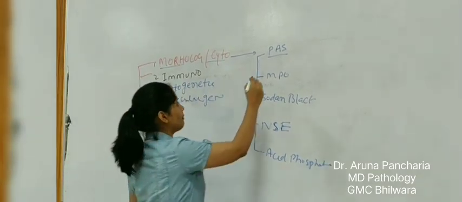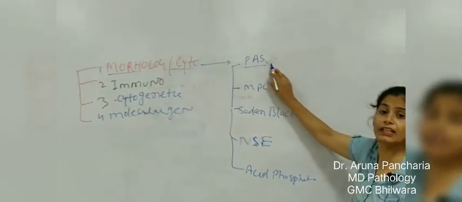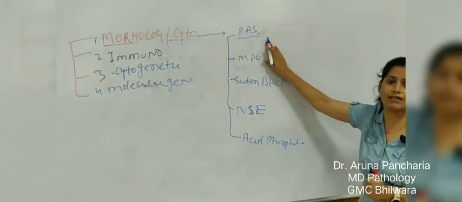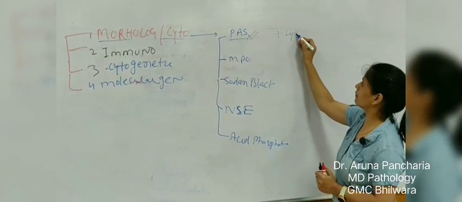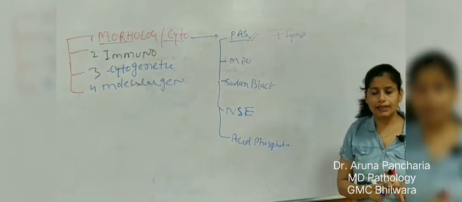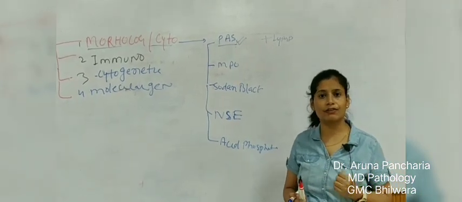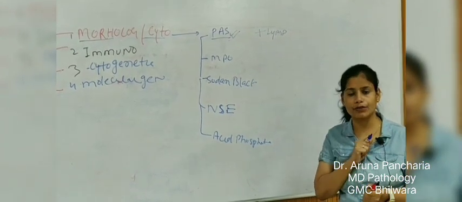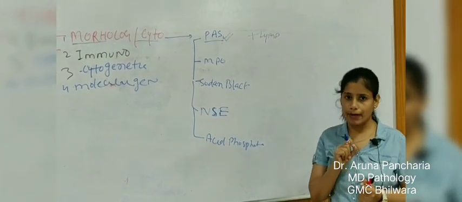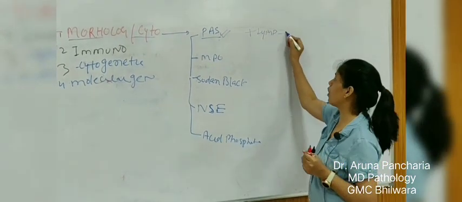PAS is specific for lymphoid leukemia, meaning the lymphoblasts are PAS positive. Lymphoblasts are lymphoid, but a few AML also, like in the FAB classification you will get to know. So erythroid blasts and a few megakaryocytic blasts also show PAS positivity, but they have fine granules, whereas here it is block positivity.